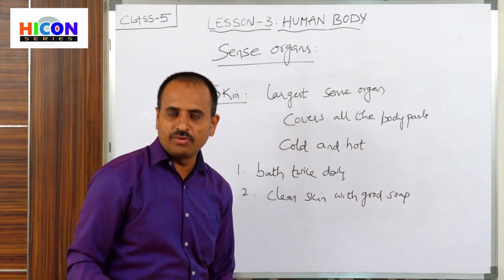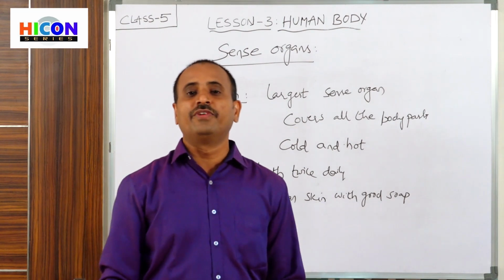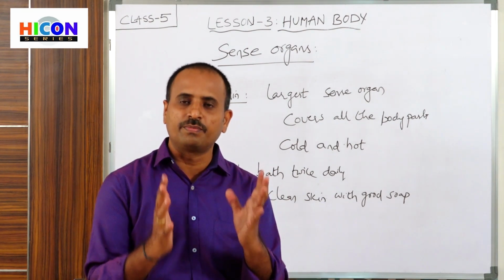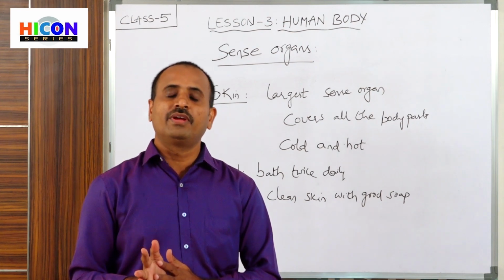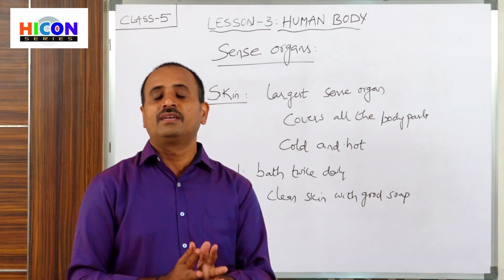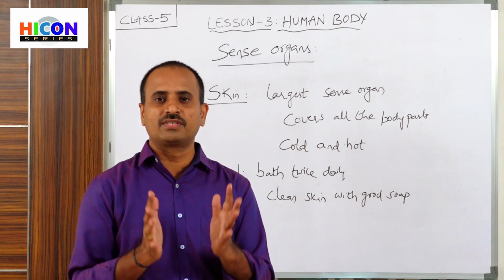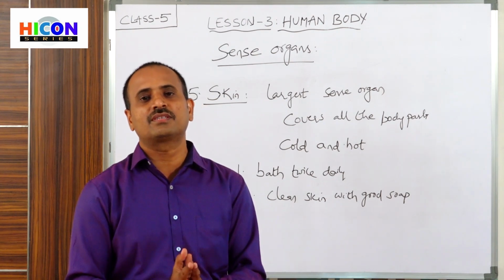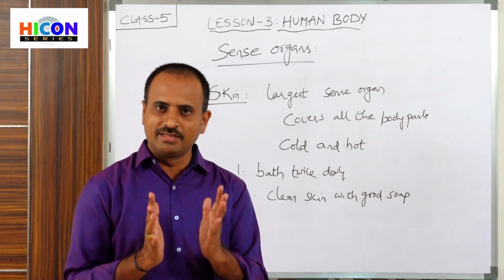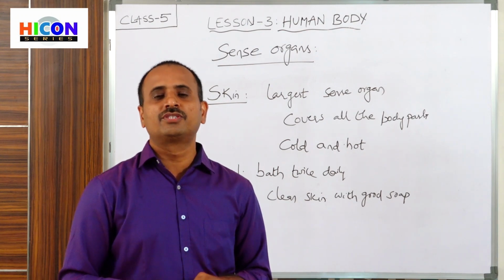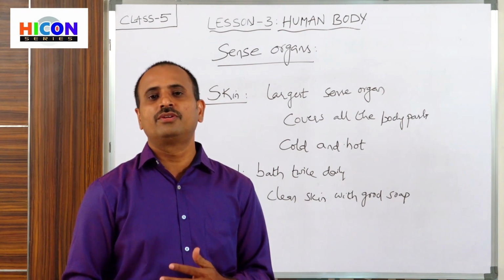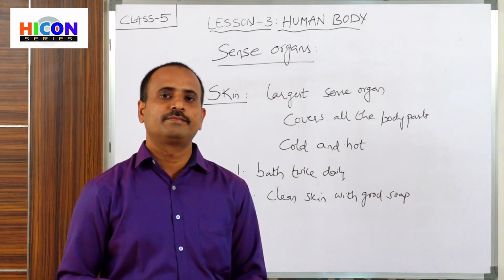So children, up to now, we have discussed the various types of systems present in our body, and we have already discussed the different sense organs, that is, the 5 sense organs, and their functions in our body. So this is the end of the topic and the end of the chapter. The next chapter will be continued in the next episode.